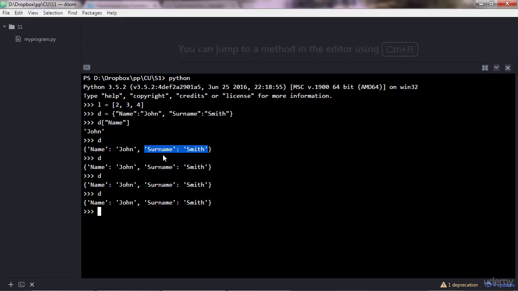The reason Python doesn't keep the order is that you access dictionaries by explicitly passing the key, so you don't need to know the order. Whenever you want to access something, you say surname, for instance, and that will return Smith, no matter where Smith is, whether it is first, second, and so on.